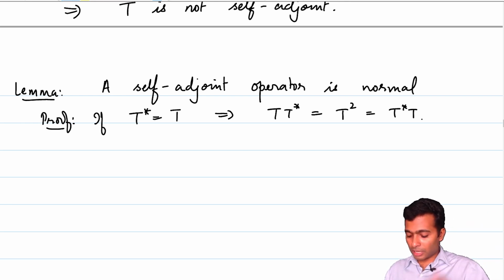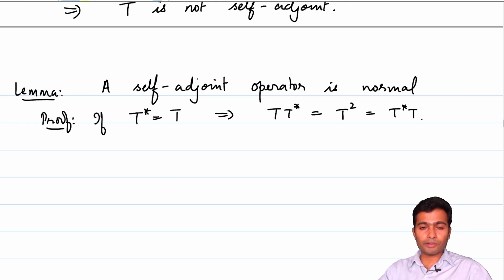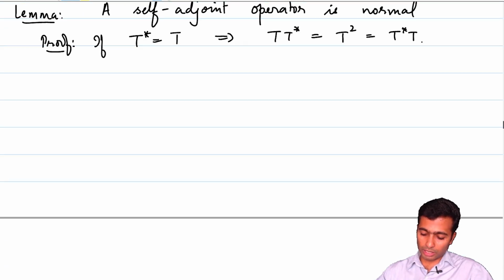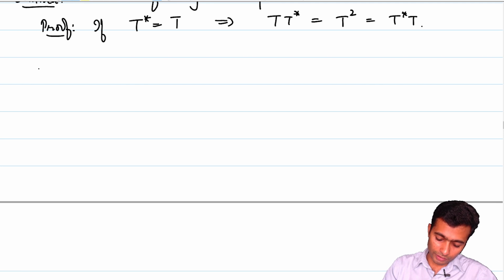And in an analogous manner, when we dealt with normal operators, we will also define what a self-adjoint matrix is. So an n cross n matrix, let me just call it a definition here.